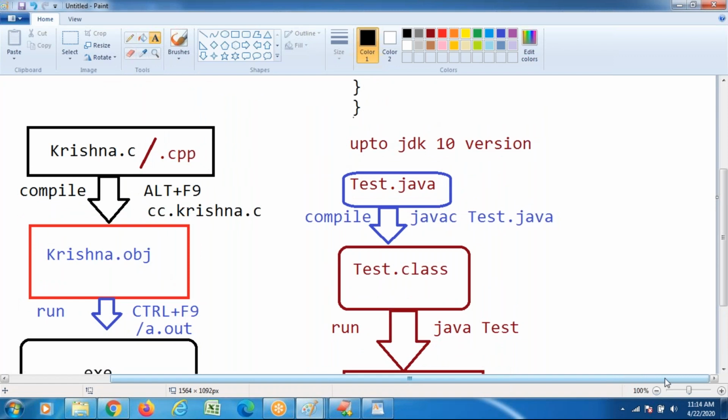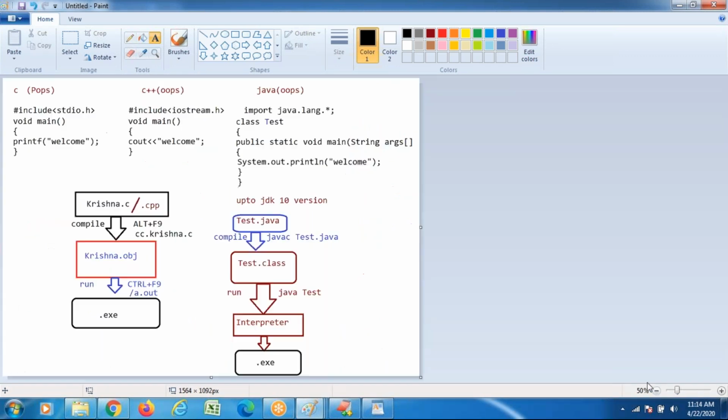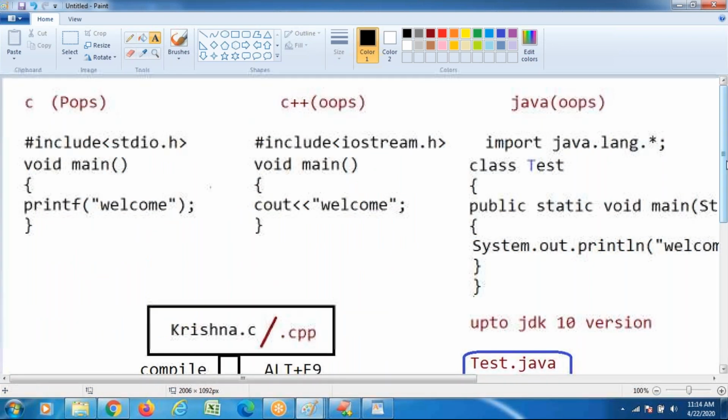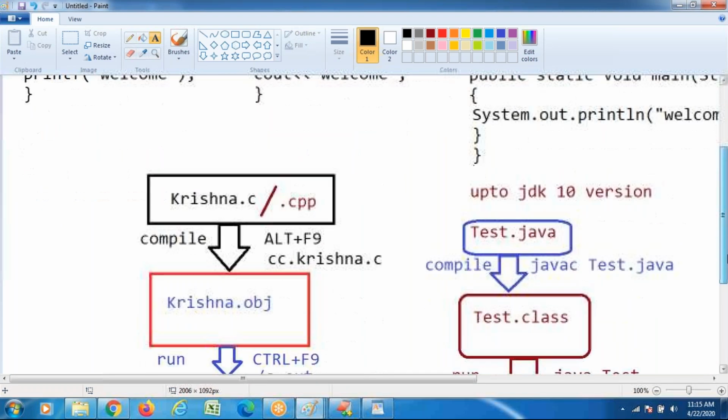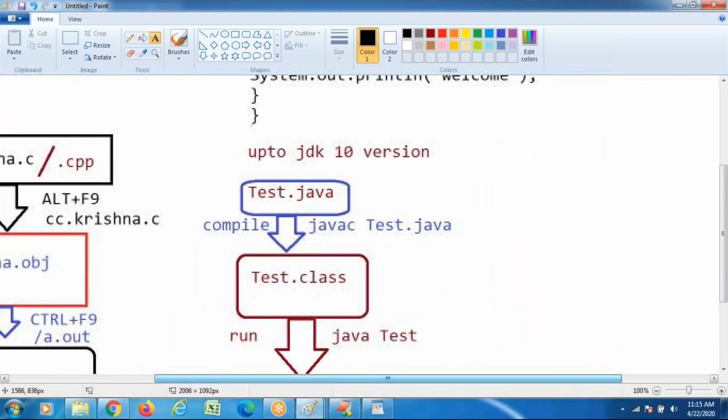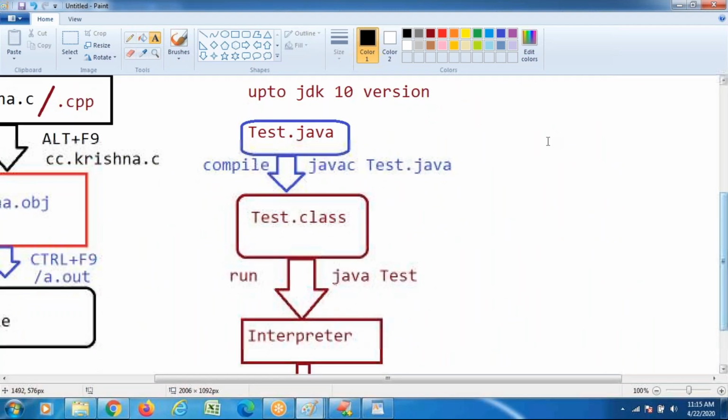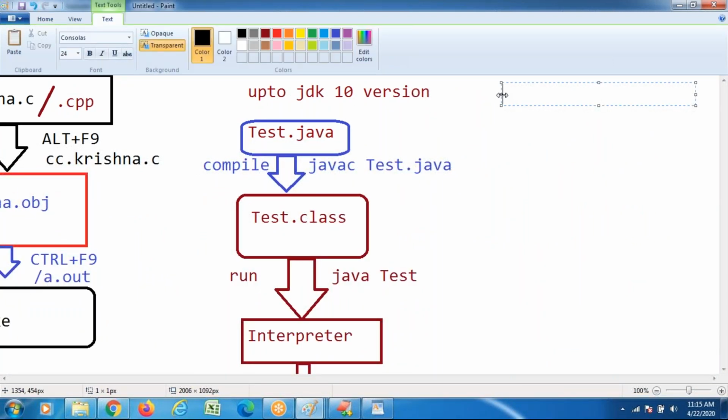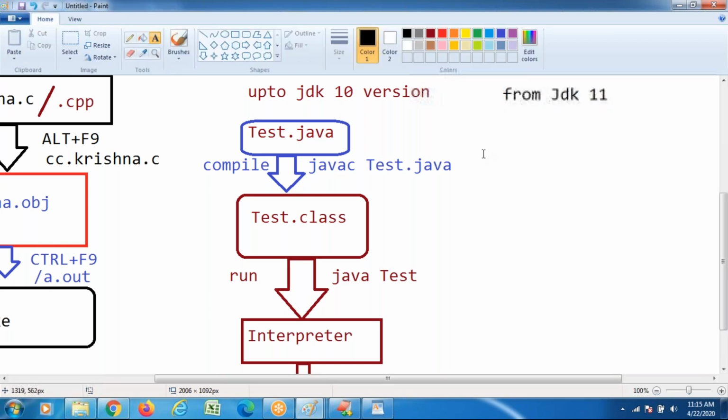But I want to concentrate on latest version based execution. This is the scenario up to the JDK 10 version. But the latest version of Java is JDK 14. If you want to execute the same Java file from the JDK 11 version, one new feature is added: single command based execution.